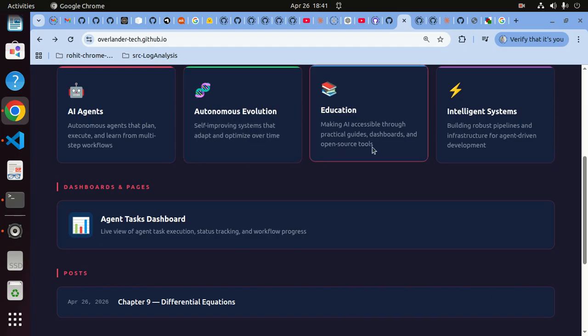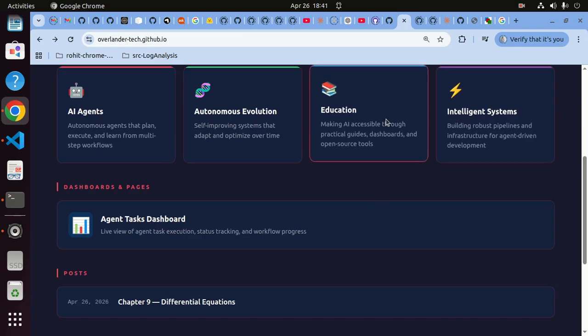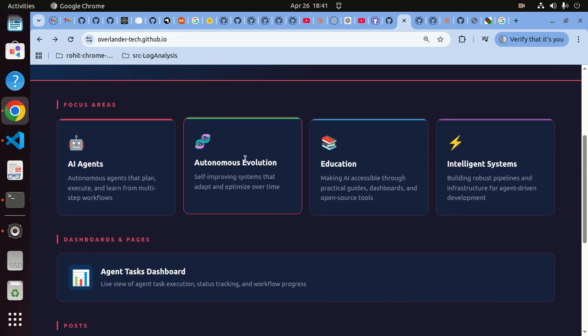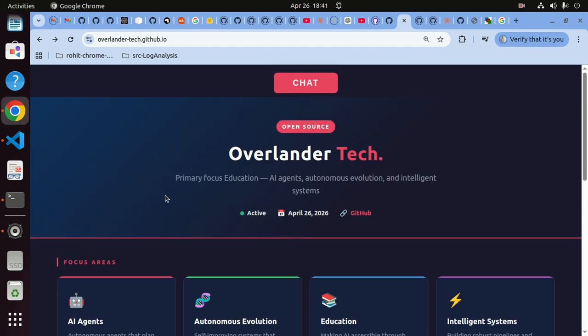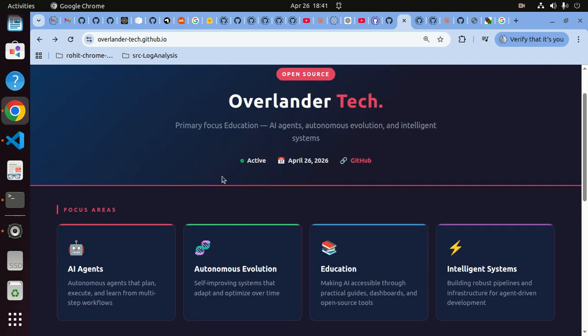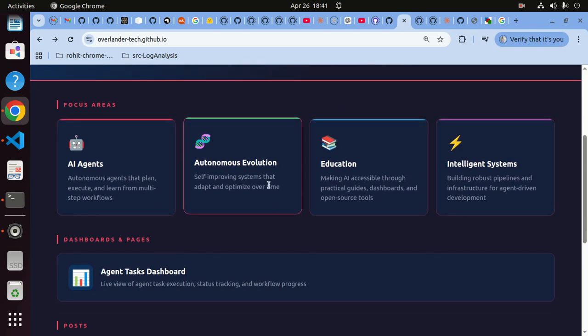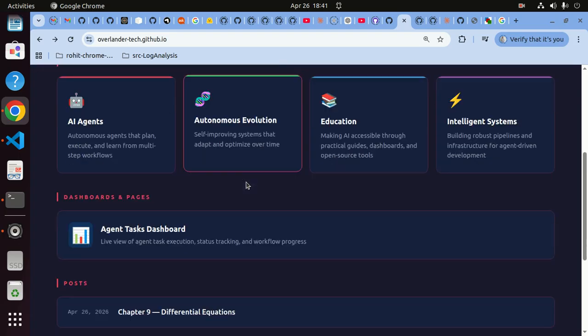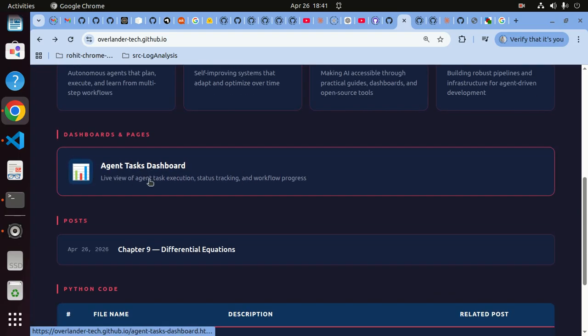Just forget this. This is for education, intelligence systems. These two we can still consider, but there's nothing really autonomous evolution. I tried a few things with OpenClaw, and I wanted to let it go its own way, but that didn't feel very comfortable because this is all done on my home PC, my main Ubuntu system. And I have seen a lot of people doing this.